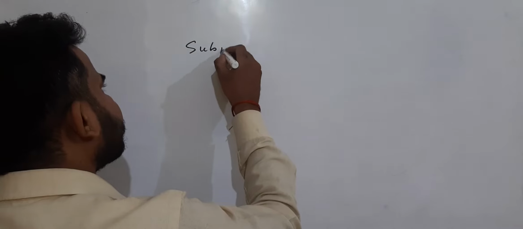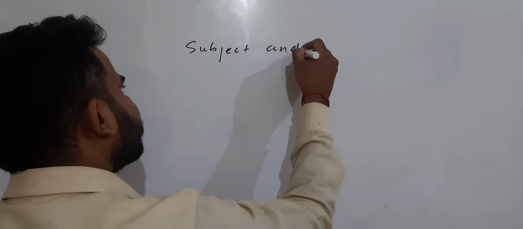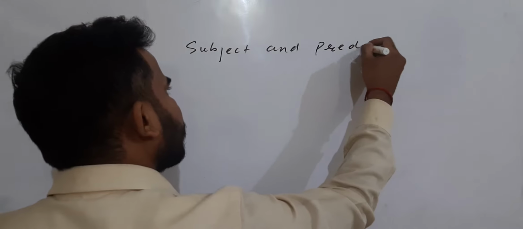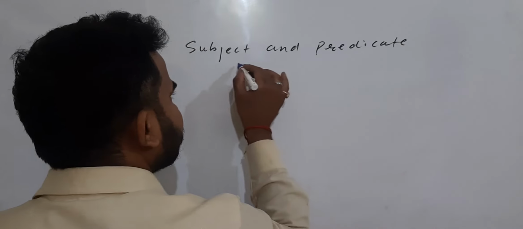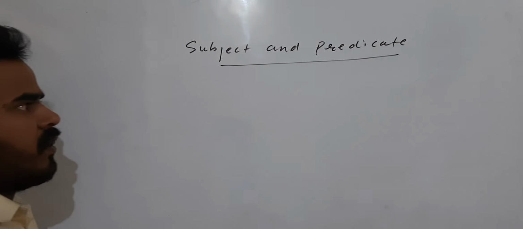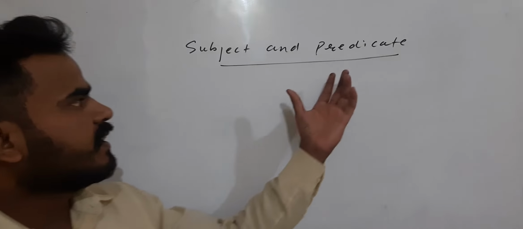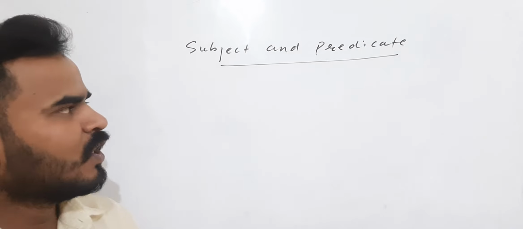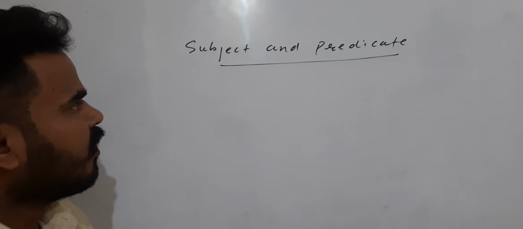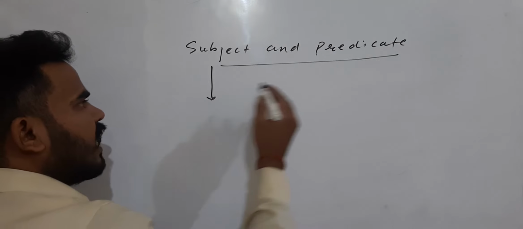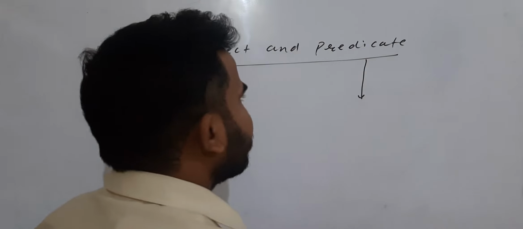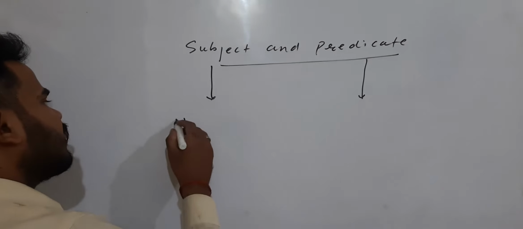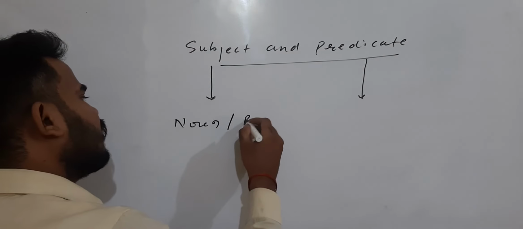The topic that I'm going to tell you today, the topic name is subject and predicate. No need to be worried about this chapter. Predicate means somebody, it's called predicate also. So that is another thing. What this contains and what this contains you have to keep in your mind. Subject generally contains only what? Noun, pronoun.